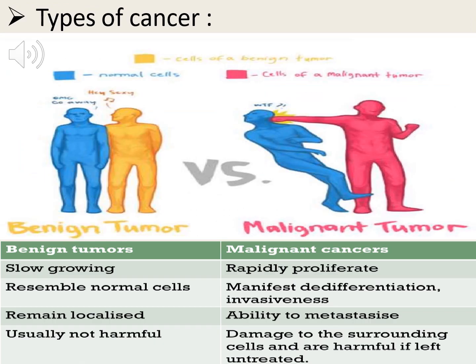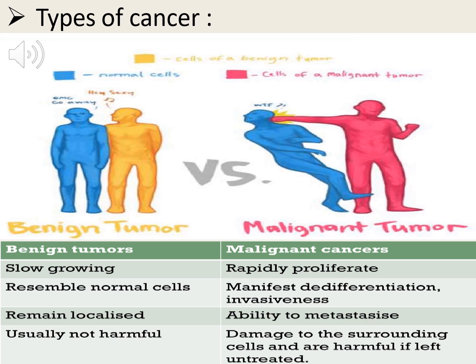Coming to the types of cancer, it is majorly of two types: benign tumor and malignant tumor. Usually we say a benign tumor is harmless, whereas a malignant tumor is harmful. You can see the image over here, benign tumor. The tumor is disturbing our normal cell, but it is not affecting it. It is just trying to disturb, but it doesn't cause harm to our healthy cell. Whereas in a malignant tumor, the cancerous cell is disturbing our body cells. You can see that it is red in color, it is dangerous, it is hitting our body cells, and it is causing disturbance to our healthy cells also.